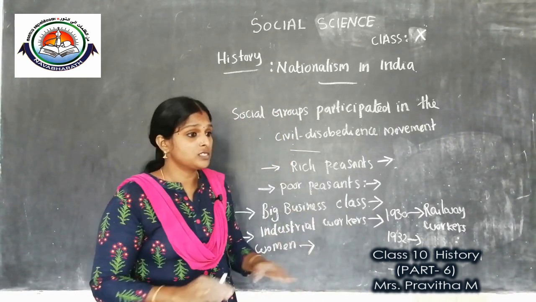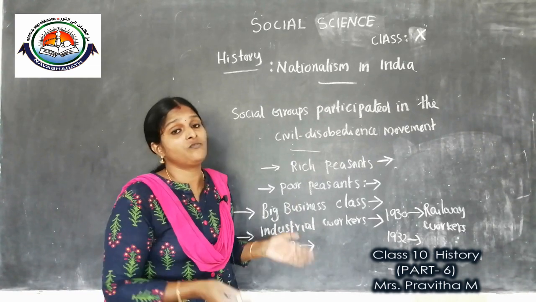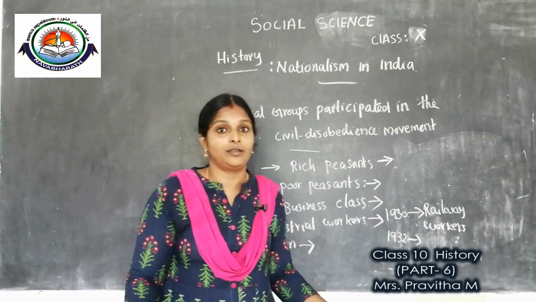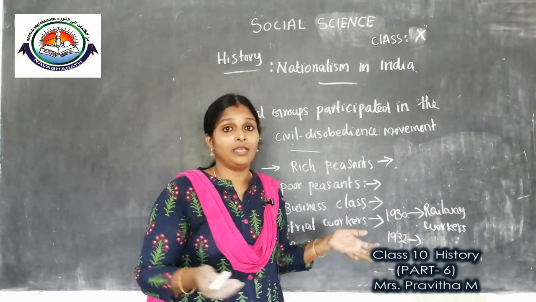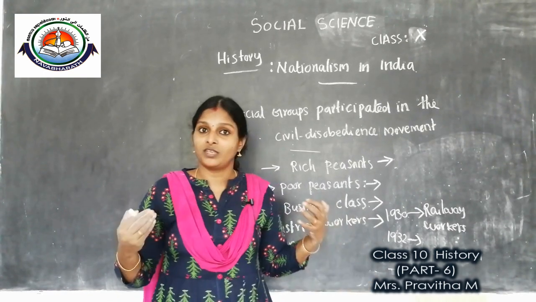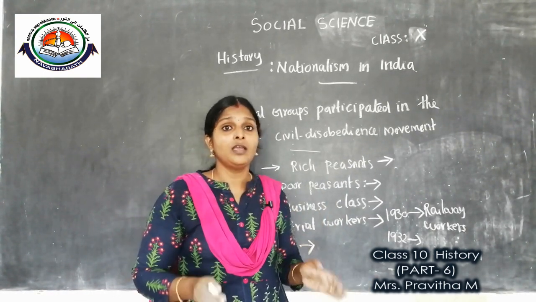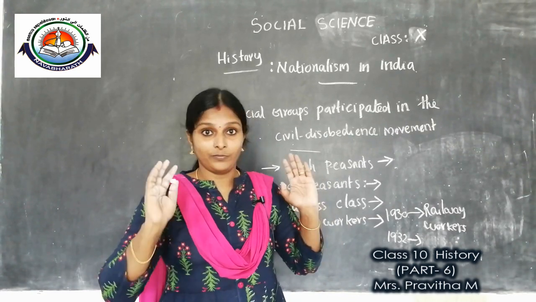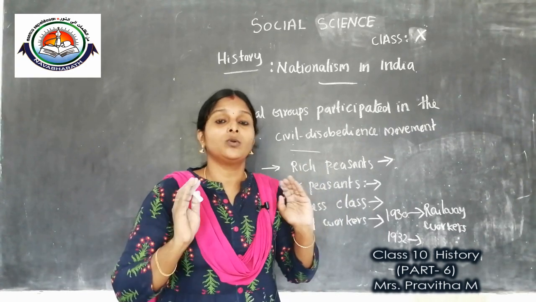The Congress did not agree to give any political representation for women for a long period. For a long time. And Gandhiji also told the women to become good wives and good mothers and look after their family. Anyway, they participated in the civil disobedience movement. Only their symbolic presence was allowed.